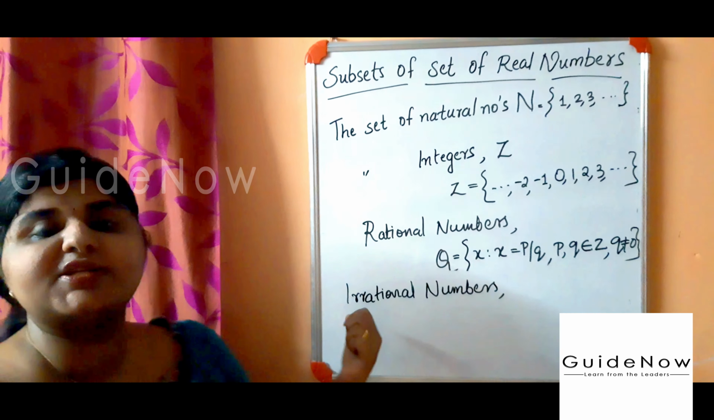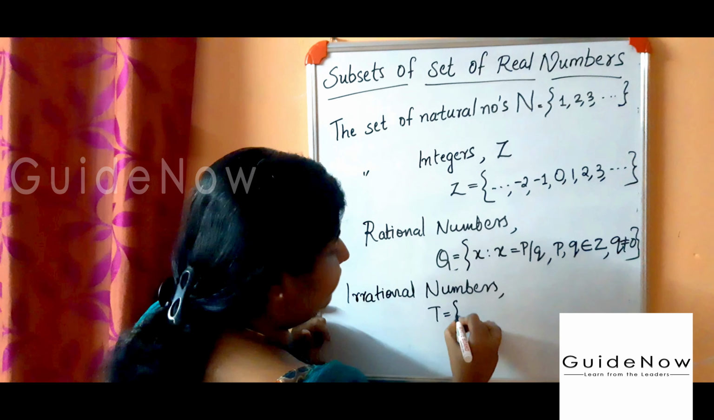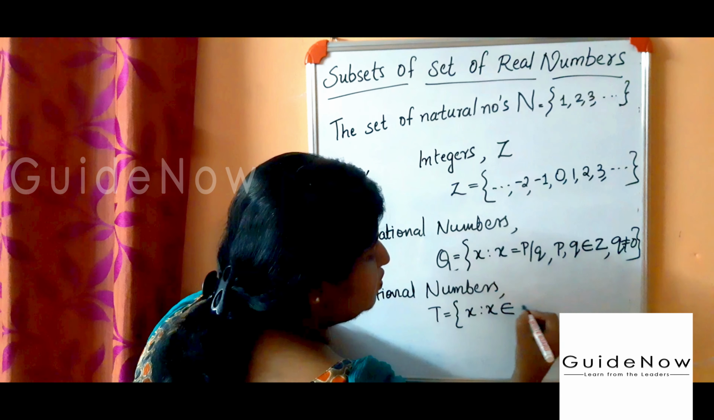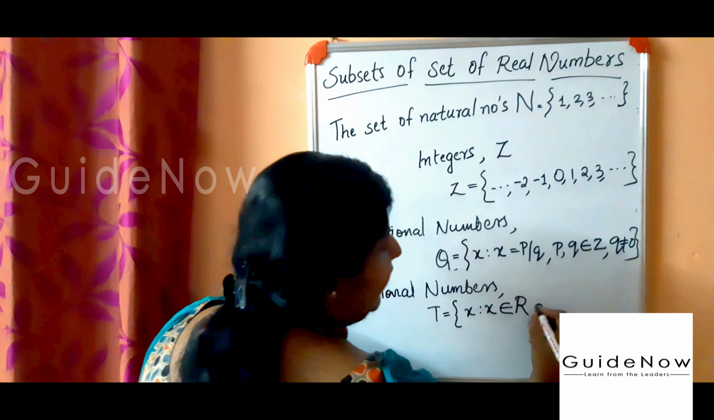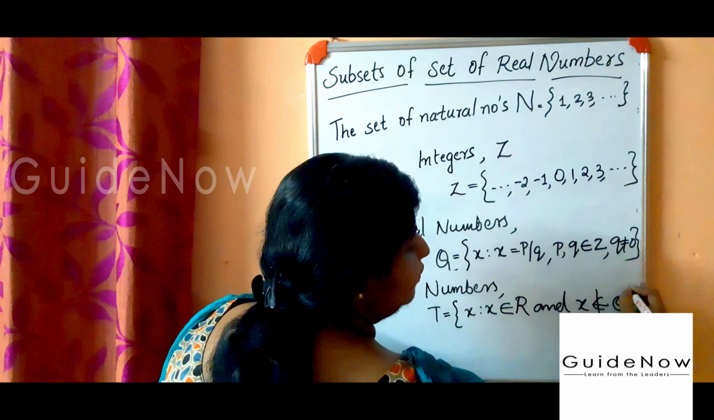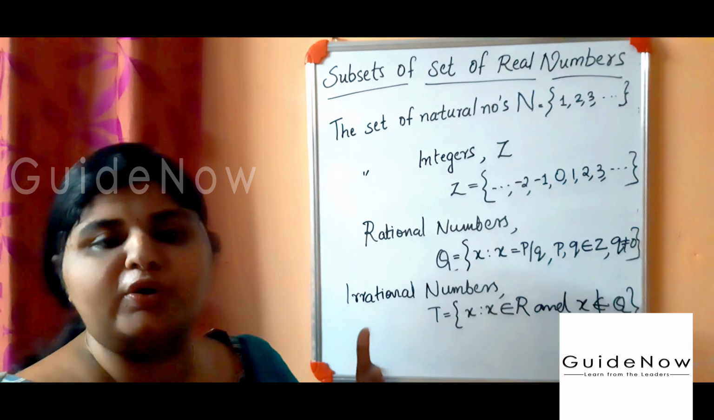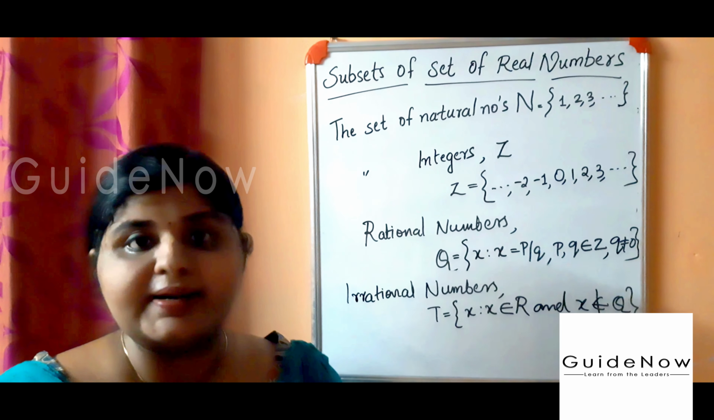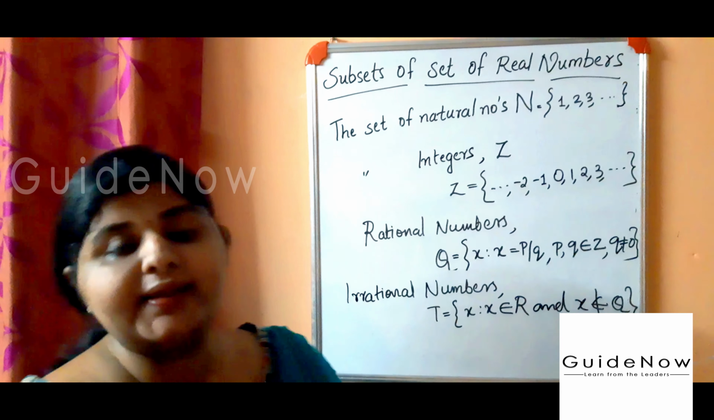Next one is irrational numbers, denoted by capital T. The condition is x such that x belongs to real numbers and x does not belong to Q, the rational numbers. It is not a rational number, so it does not belong to Q, but it belongs to real numbers. These are the 4 subsets of real numbers.